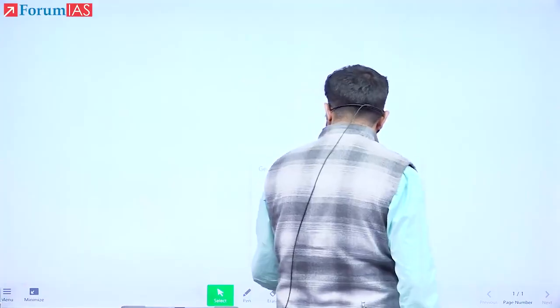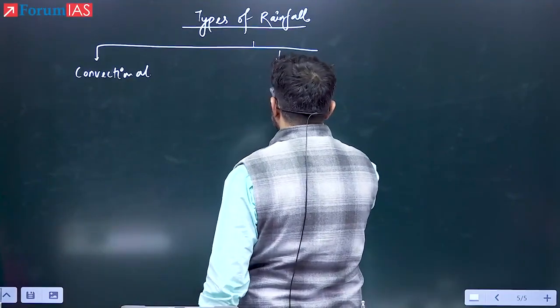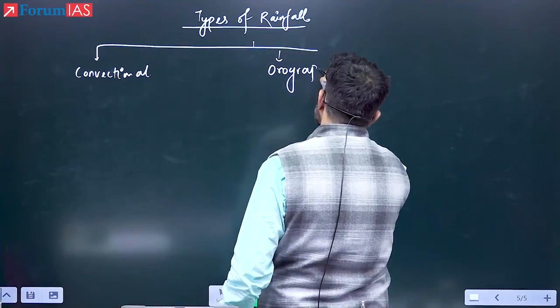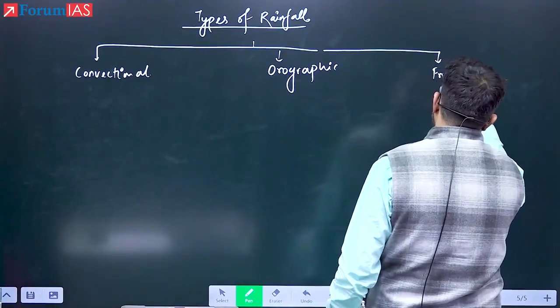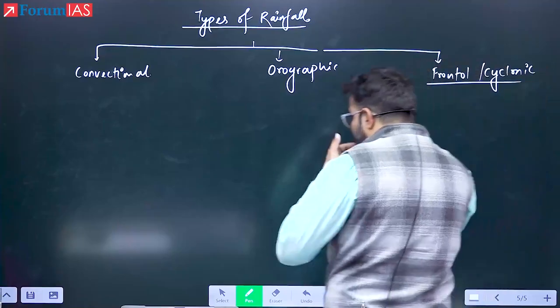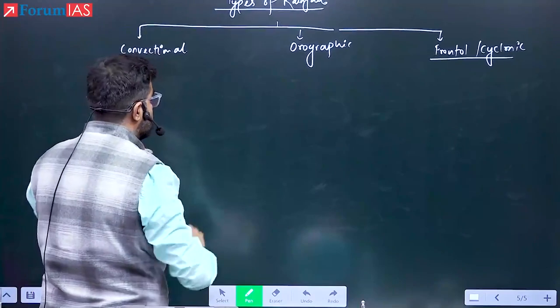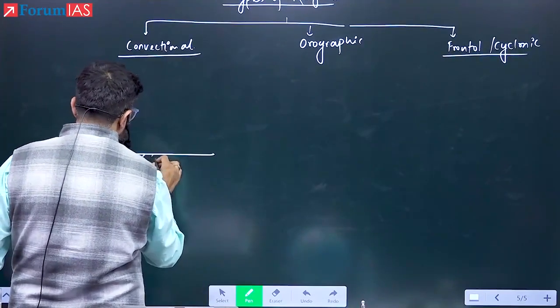The rainfall we were talking about: first, convectional; second, orographic; and the third one is known as the frontal or the cyclonic. See here, the first one, convectional, means it is because of the thermal heating of the surface.